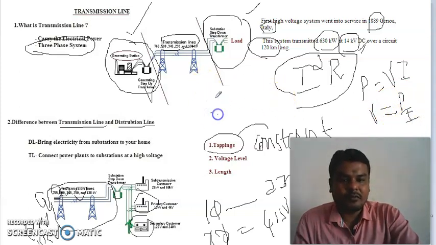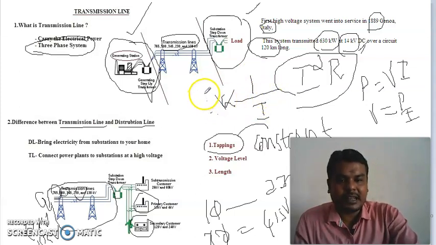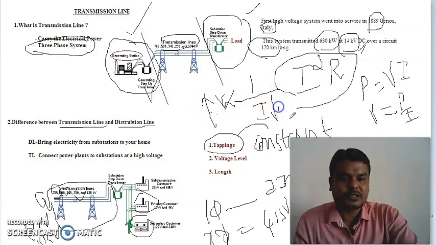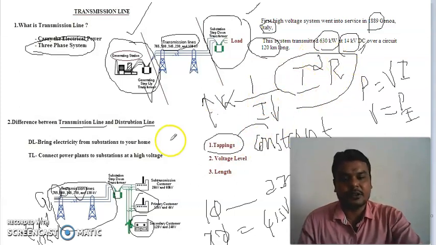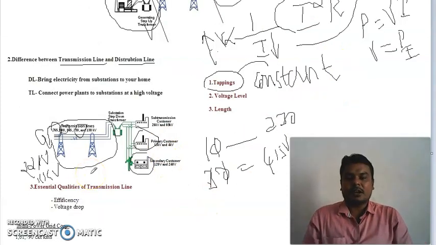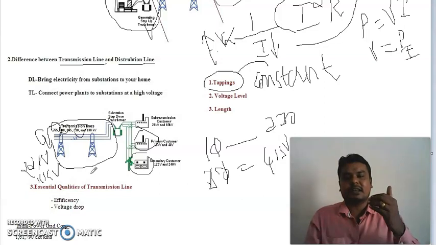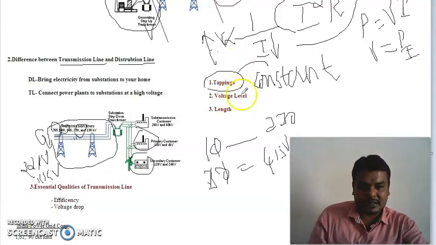Therefore, V and I are inversely proportional. So, if I am increasing my voltage level, the current will reduce. If the current is reduced, automatically the I square R loss will be reduced. That's why, in order to reduce the power loss on the transmission side, they operate the transmission line voltage at a higher level. That is the second difference.